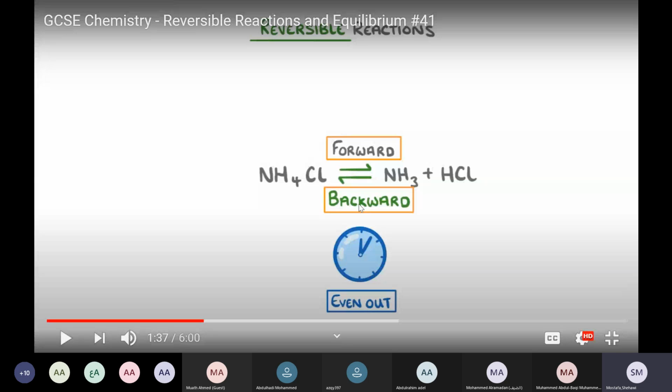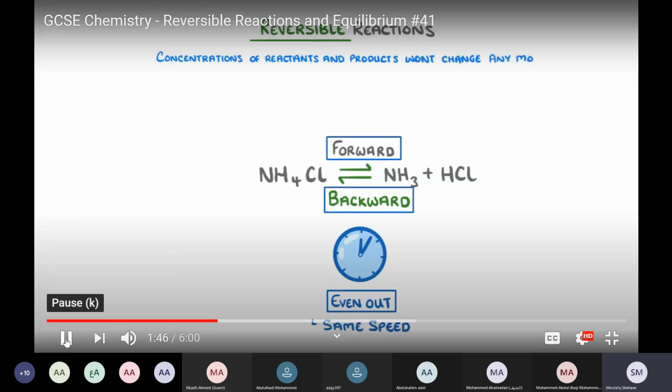And not only equilibrium, we call it dynamic equilibrium because there is reaction happening in both directions, but the reaction to the right equals the reaction to the left. That's why we call it dynamic equilibrium. The forward and backward reactions will be going at exactly the same speed. So same speed for forward and backward. This means we have reached equilibrium. At this point, the concentrations of the reactants and products won't change anymore.